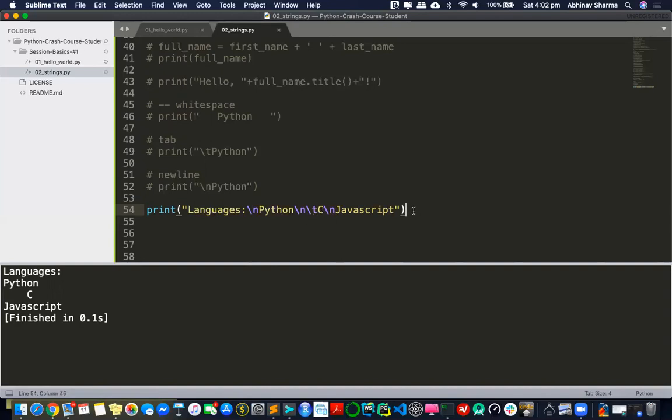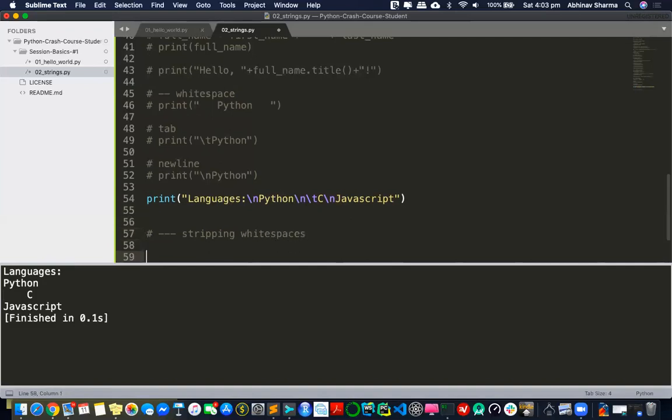So this is the basic idea of white spaces. White spaces don't just mean having a space. It also means new lines and tabs. So that's the whole white space concept. And all these things are pretty irritating. Sometimes I want to remove everything, these new lines and tabs. So the next thing is stripping these white spaces. I don't want any white spaces around my text, right? So I can remove that.